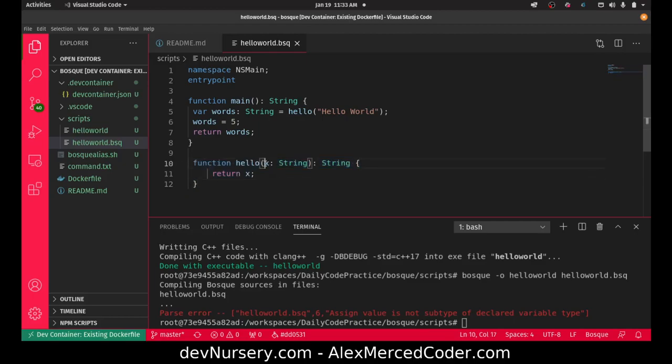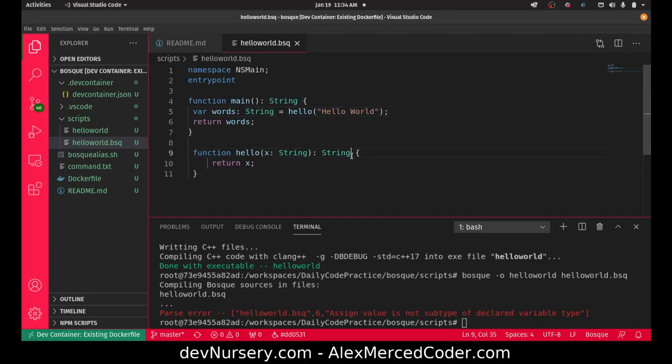Okay, and again, I can declare my parameters, and I can declare a string as my return value. And the cool thing is you can actually define multiple return values. So I'm going to try that out. I haven't tried it yet. I don't know if it's implemented, but it is in the documentation. So we'll try that out in a second. Okay, but I return X. So I pass the string hello. It just returns hello right back, assigns it to words. So that's essentially how that is working. So again, if you've used functions in any language before, that should be pretty familiar.